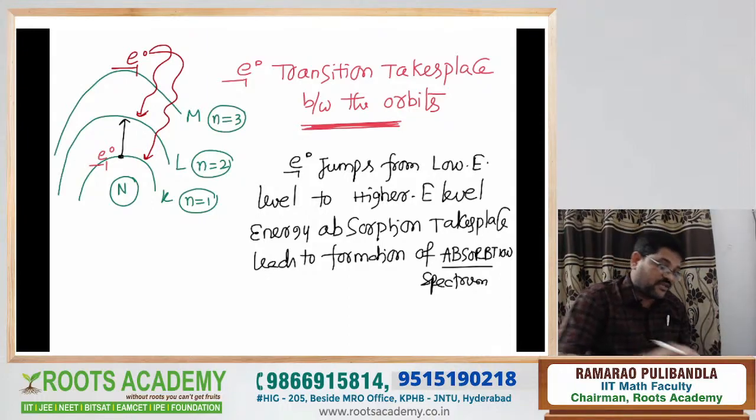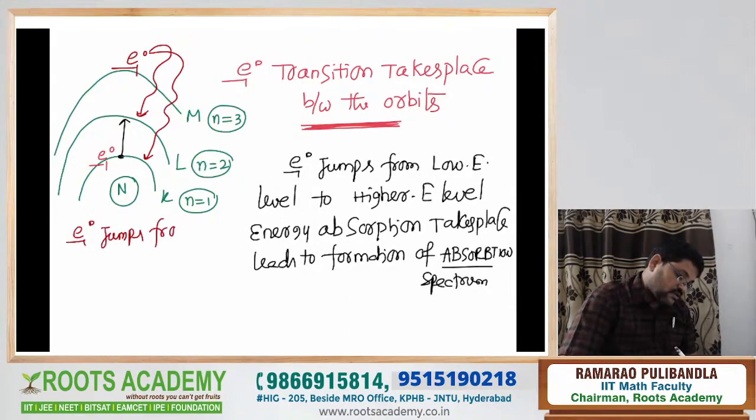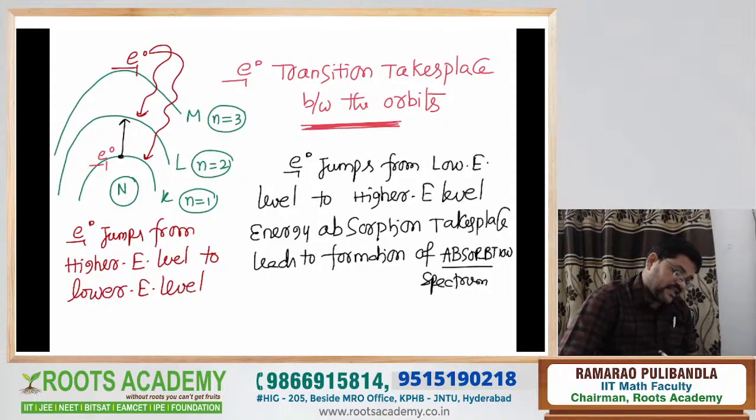Now energy emission takes place. These points are very important. Electron jumps from higher energy levels. Electron jumping from higher energy level to lower energy level, very easy points. Energy liberation is observed, that means energy is released.